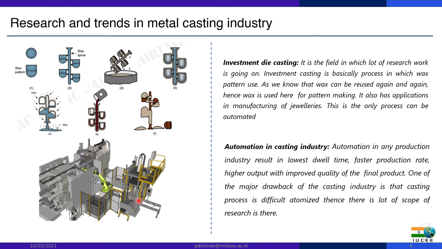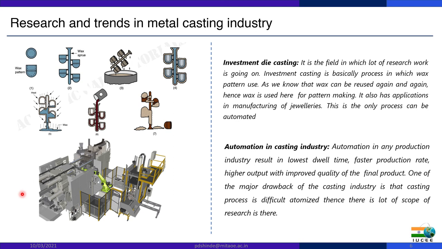Then moving forward to automation, generally the casting industry is a very classical one. So automation in casting is going on, but it is difficult to automate the casting process.